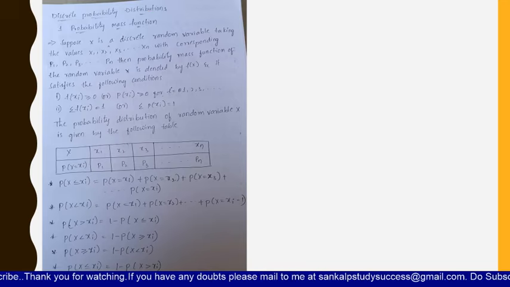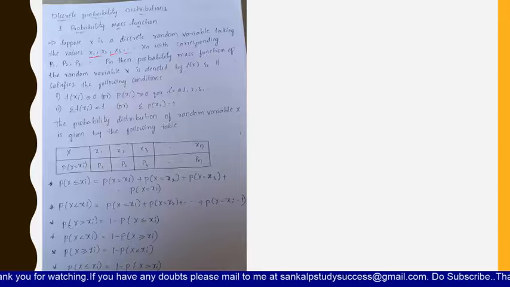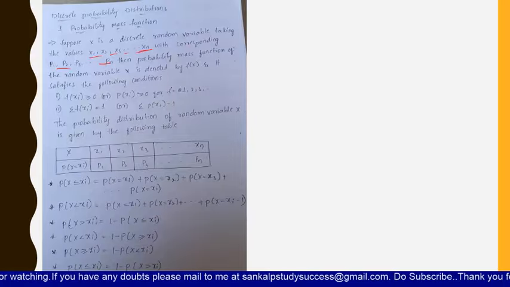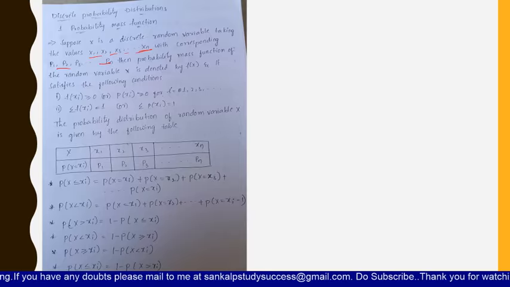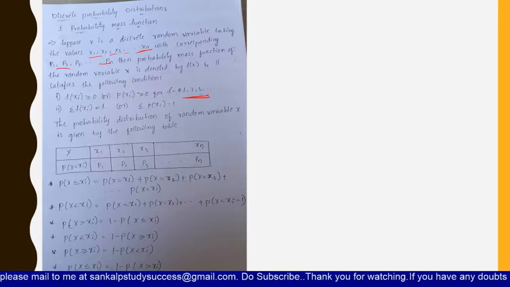Suppose X is a discrete random variable which is taking the values x1, x2 and so on up to xn with corresponding probabilities p1, p2 and so on up to pn, which are nothing but the probability mass function of random variable X. Then it is denoted by f of xi is greater than or equal to 0, or p of xi is greater than or equal to 0, where i is a positive integer 1, 2, 3 and so on, up to infinity also.